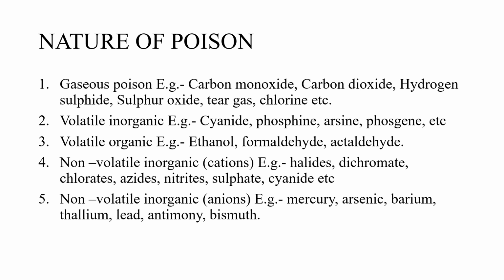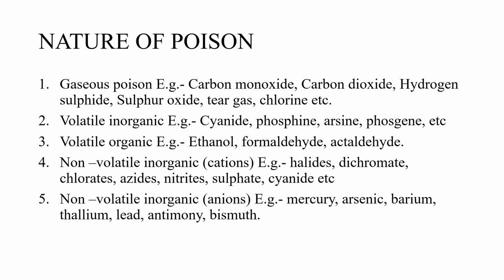Now, volatile organic poisons. These are volatile in nature, but the source is organic, that is, they are obtained from any plant product or animal product. They are volatile as they vaporize at room temperature, having high vapor pressure. Examples: ethanol, formaldehyde, acetaldehyde. We can see that whenever we open an alcohol bottle, it vaporizes very fast.